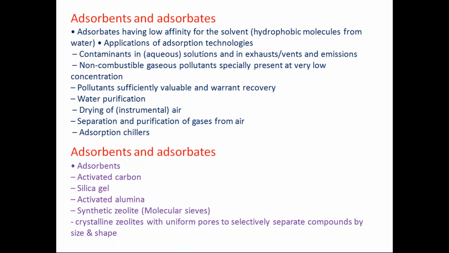You can just put the silica gel in gel form in a chamber where the air is expected to have some moisture, and whatever moisture is there will be absorbed by the silica gel. Therefore, pure dry air will be there in that chamber. So the wetting environment can be removed by using this particular technique.